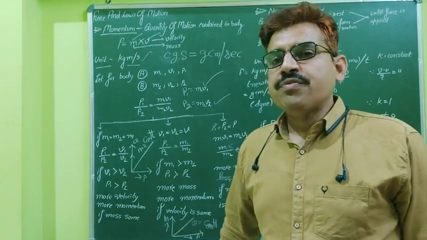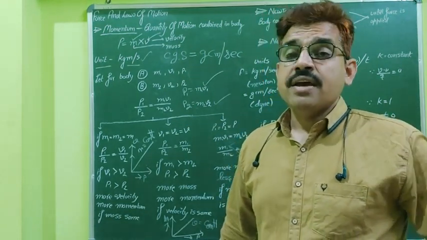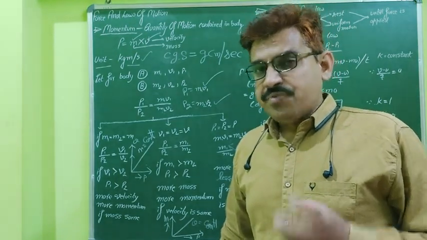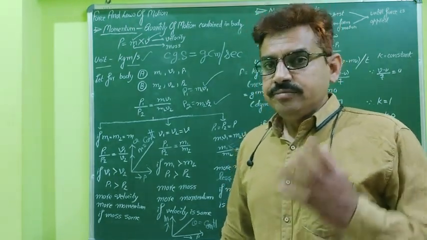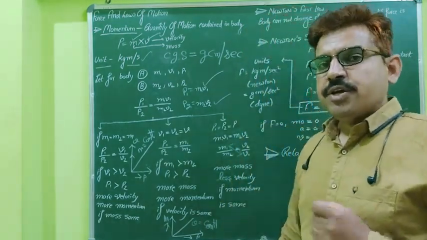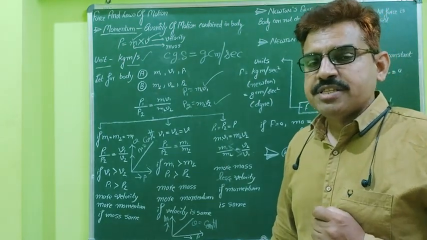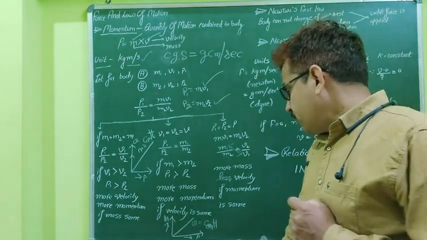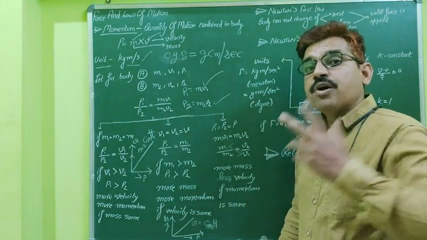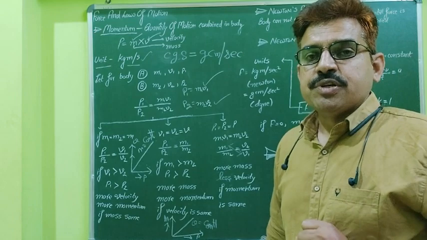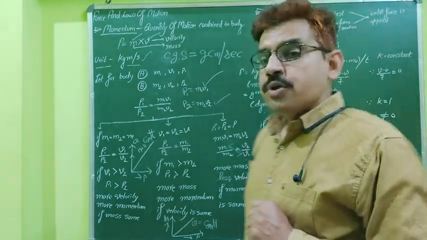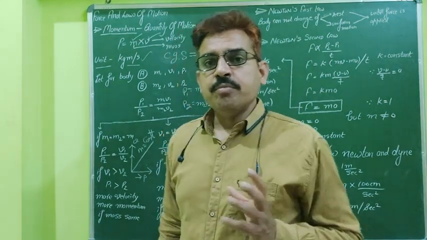What is the meaning of inversely proportional? Inverse means that if one quantity increases, then the other physical quantity will decrease. That is the meaning of the inverse relation between mass and velocity, provided the momentum remains constant. So if mass is more, velocity will be less. Why? Because they are inversely proportional to each other, provided the momentum remains constant. So this is all about momentum.